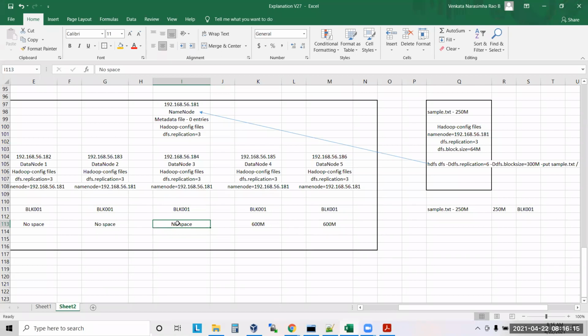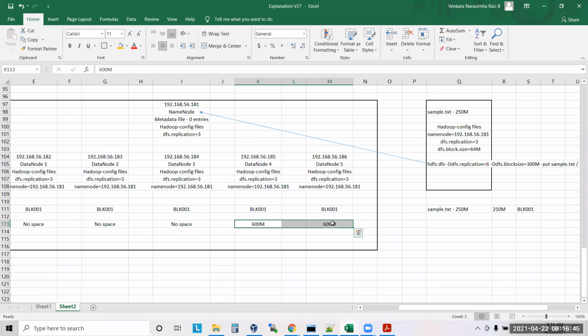See, you are asking the name node to write your data into 300 MB pieces and 6 copies. This is what you are saying. What will the name node do? The name node will try to satisfy your command to the max. But here it's satisfied only with 2 copies. You asked for 4 copies, but it is able to get only 2 copies. So the command will end there.